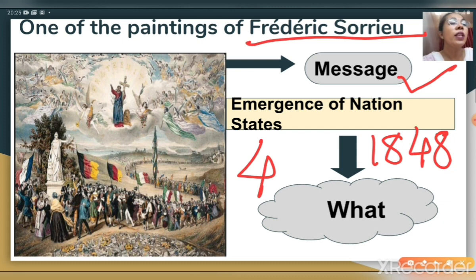Now, there was an emergence of a nation state. Now, what is a nation state, children? It refers to a country which has its defined boundary, people sharing same culture, history and ethnicity and so on. Right, children?